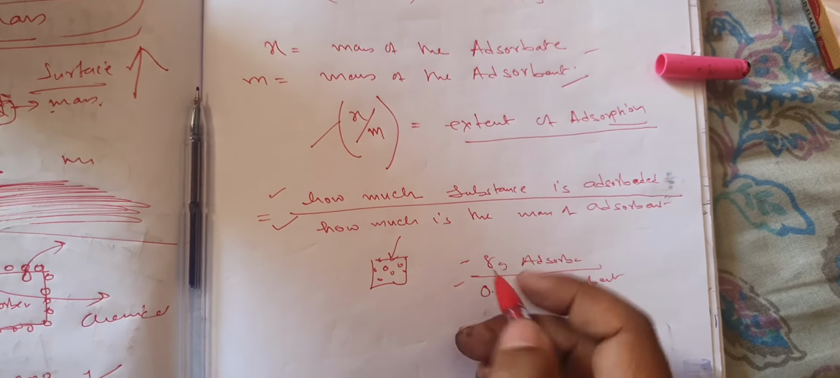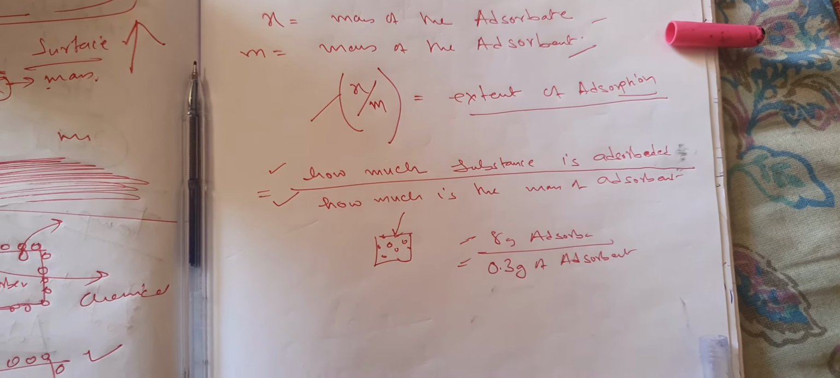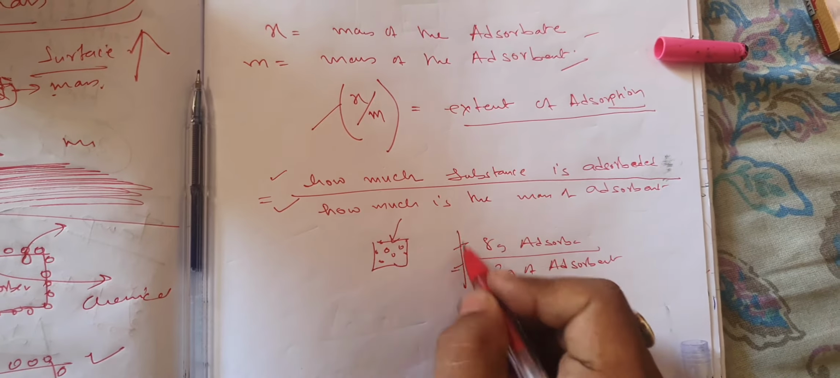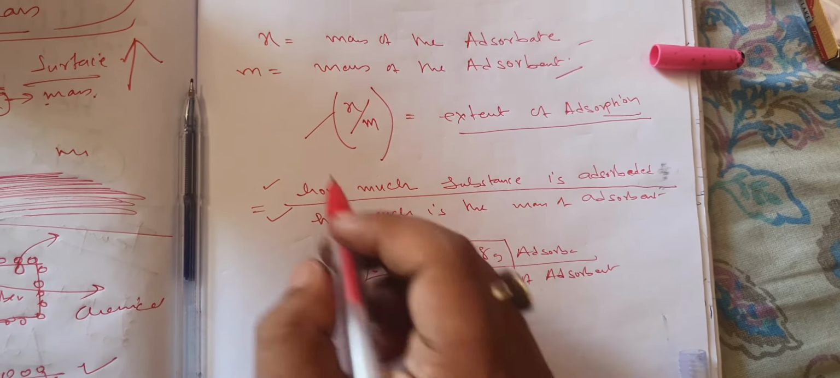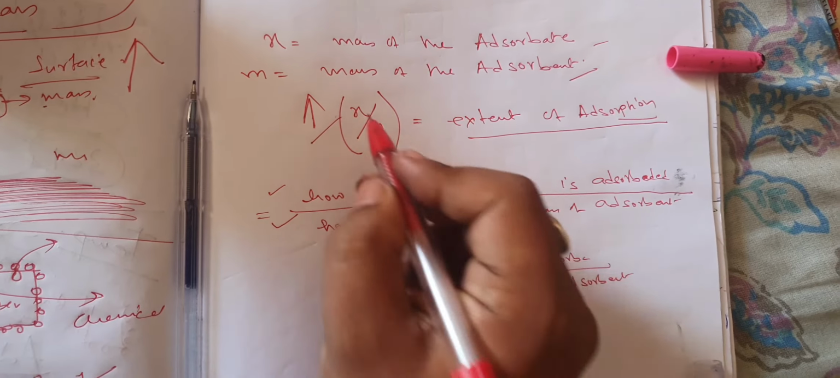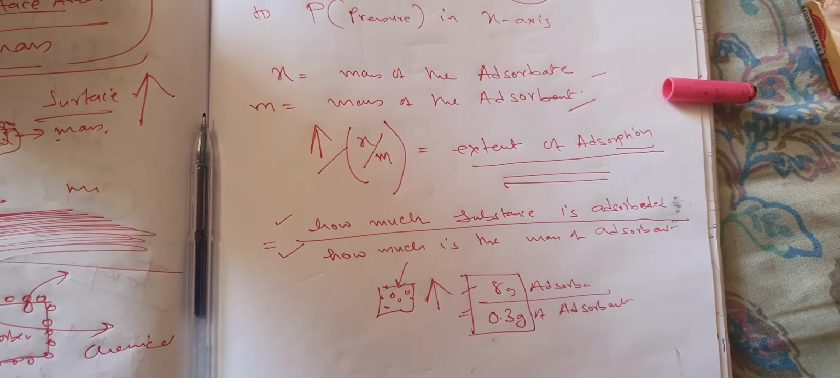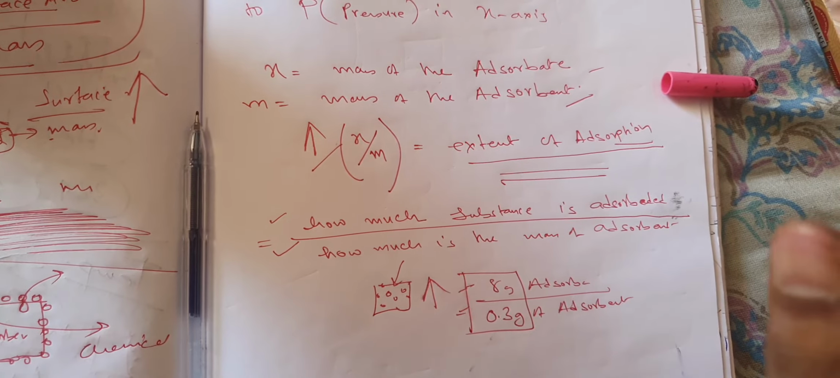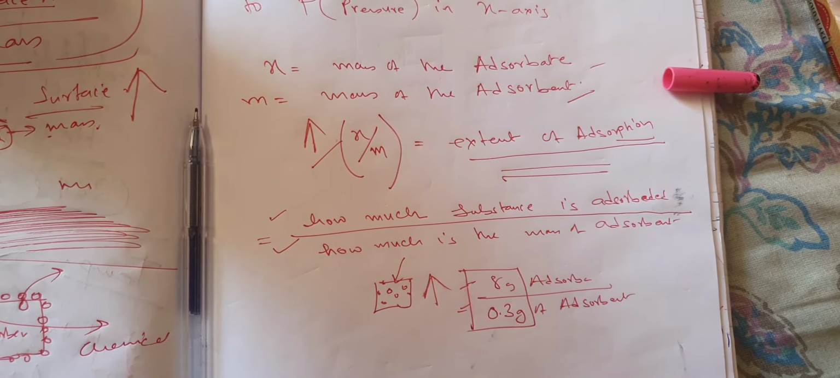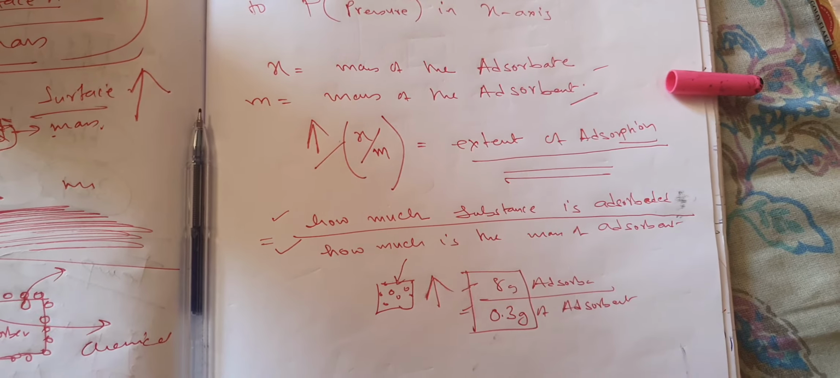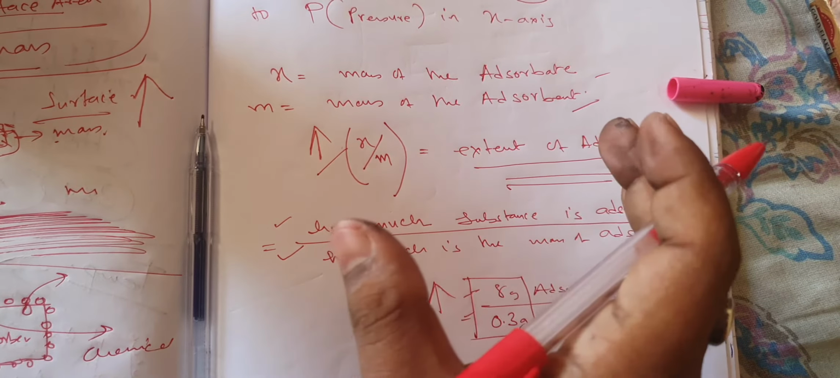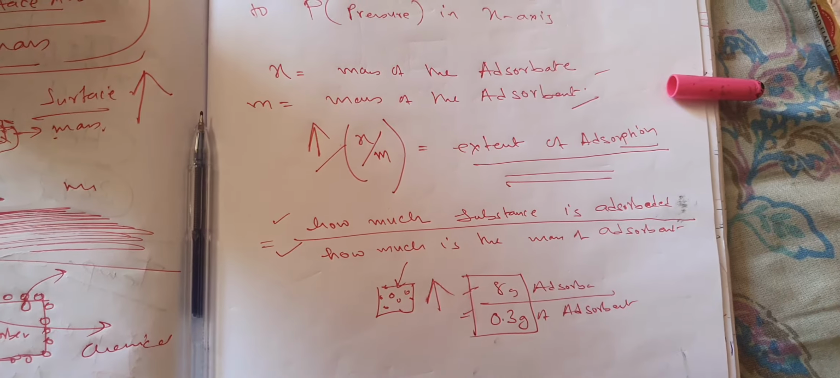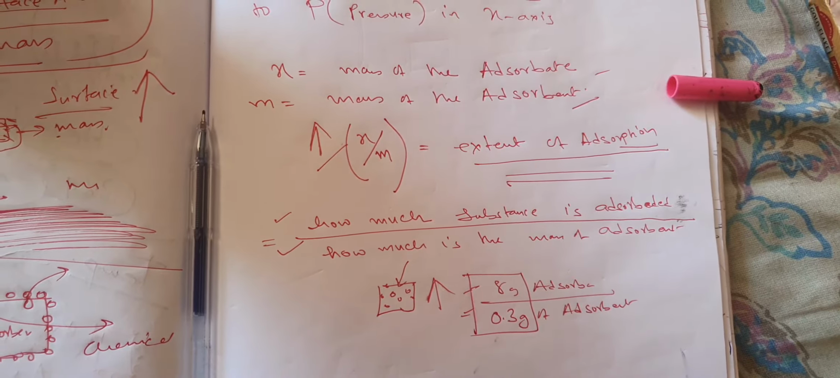So I hope that you can understand that this entire fraction, the bigger this fraction is, more is the extent of adsorption. So yeah, that is the thing that we should understand. Okay, so mass of the adsorbate by mass of the adsorbent, this is known as the extent of adsorption.